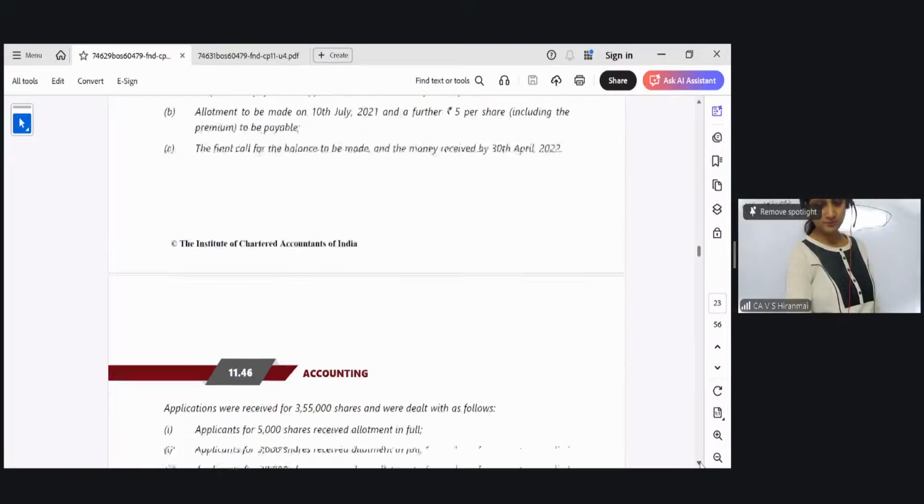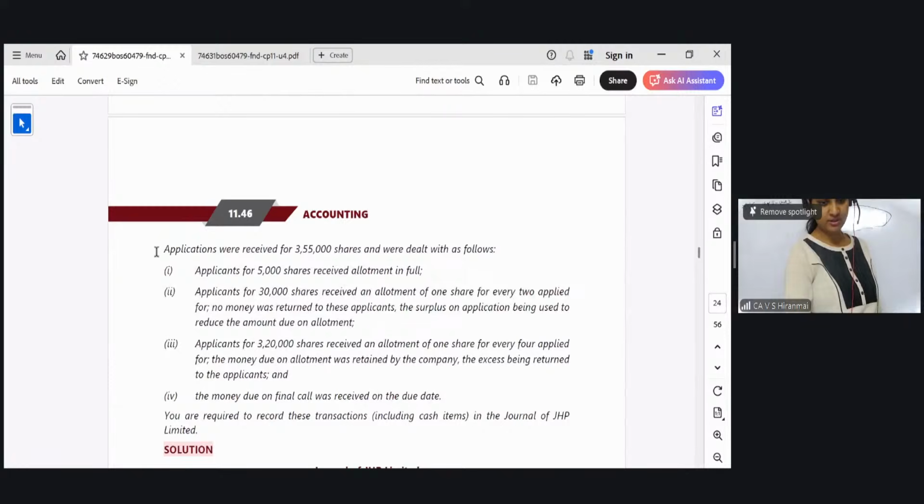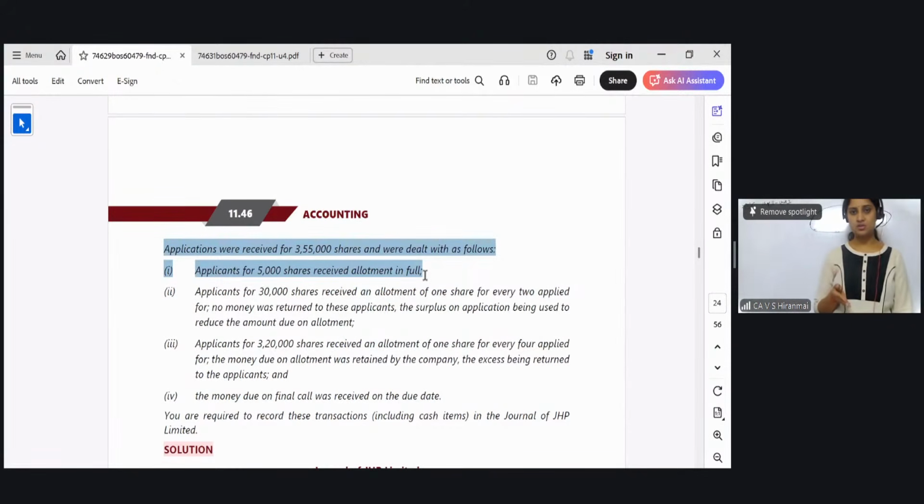Now come down. Very, very important. Applications were received for 3,55,000 shares. Applicants for 5,000 shares received allotment in full. So those who applied for 5,000 shares got 5,000 shares. Applicants for 30,000 shares received an allotment of 1 share for every 2 applied. No money was returned to these applicants. The surplus on application, if any, was to reduce the amount due on allotment.